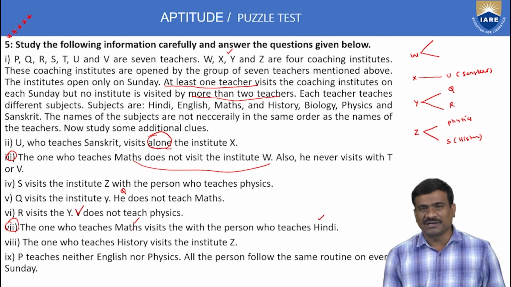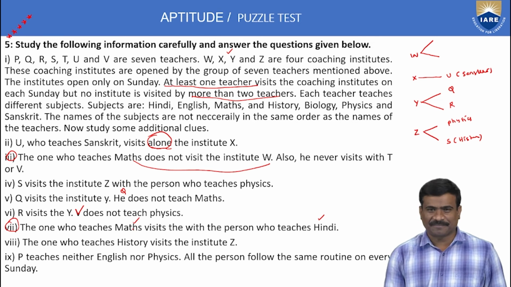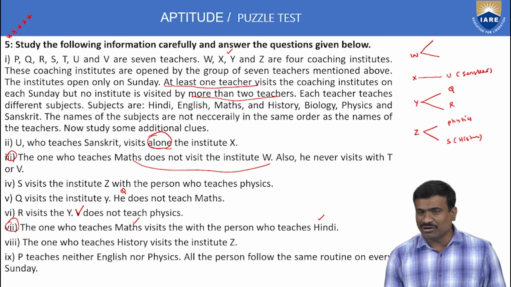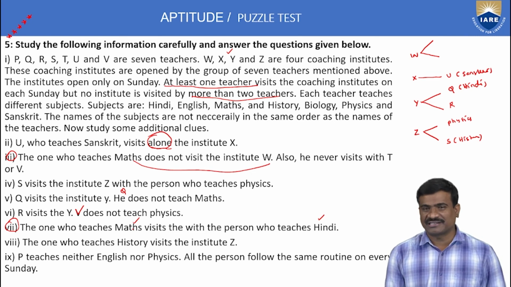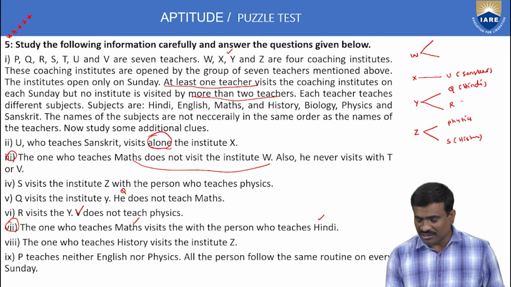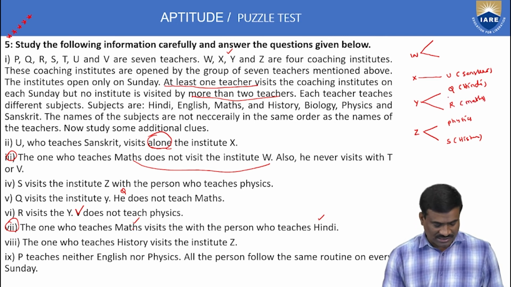The next possibility: X institute already completed, Z institute again completed, subjects completed. That condition is possible only in Y institute. In Y institute, subjects mathematics and Hindi are possible. But Q does not teach mathematics. So Q teaches only Hindi, because mathematics and Hindi are in the same institute. Q teaches only Hindi. Remaining R teaches only mathematics. This is about the seventh point.